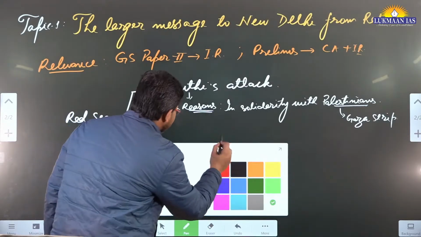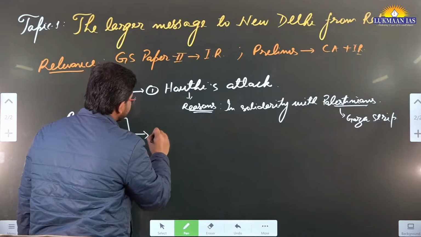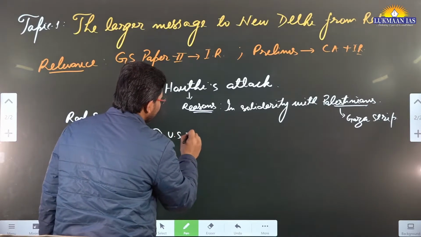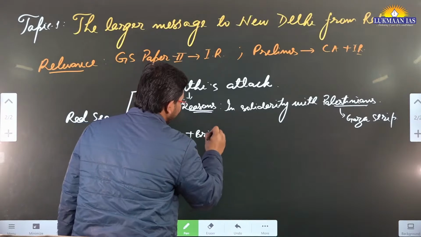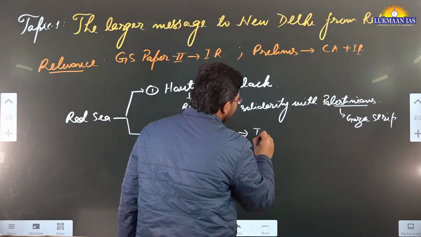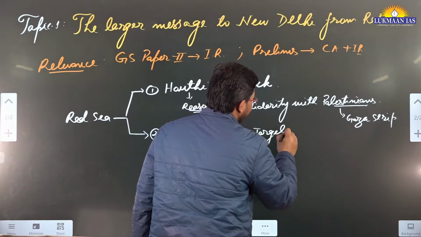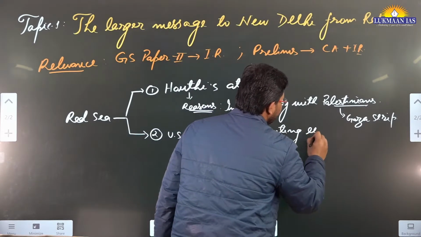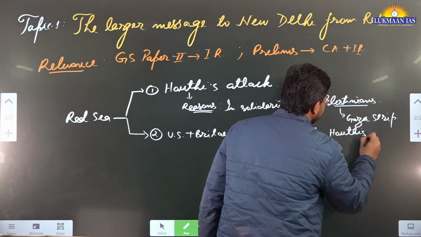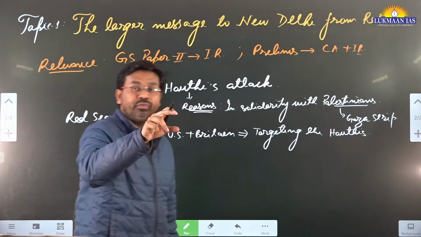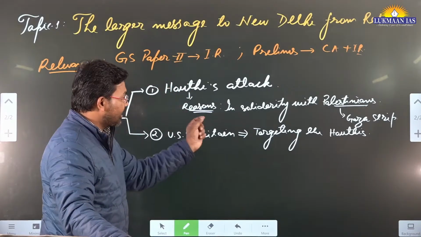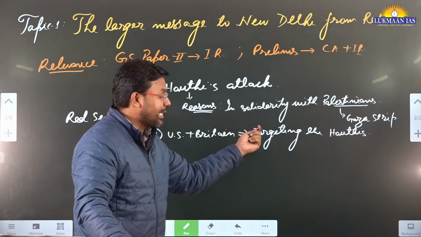And in return, what the United States of America is doing now, USA plus Britain, they have started targeting the Houthis, and they have attacked various places that are there in Yemen.